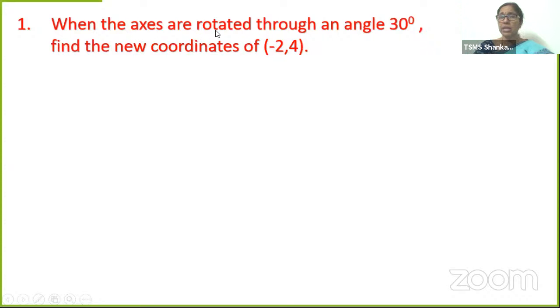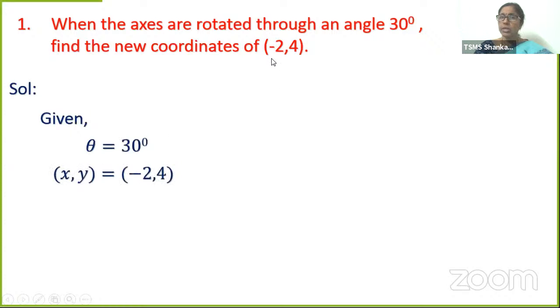What did we do in our earlier session? First we analyze and understand the question. What is given? We need to find the new coordinates. The old original coordinates are given. Axes are rotated to an angle of 30 degrees, that means theta is 30 degrees.